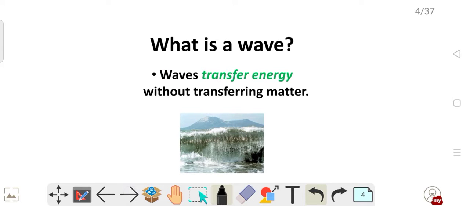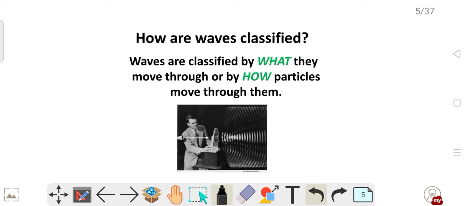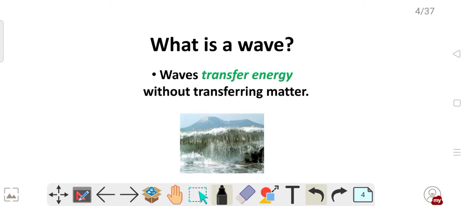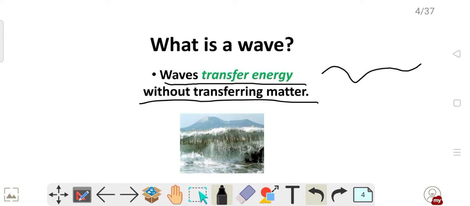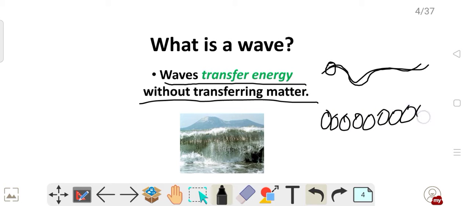Now another important characteristic of a wave is that it is a transfer of energy without transferring matter. That means when I say that a waveform is being generated because of the disturbance of a particle, that does not mean that this particle is moving from here to here to generate the wave. Suppose an infinite number of particles are here. Initially this particle starts vibrating about its mean position. Suppose this is the mean position, and it starts oscillating.